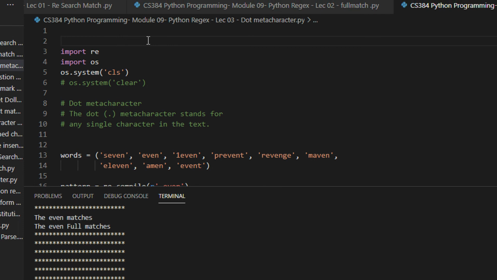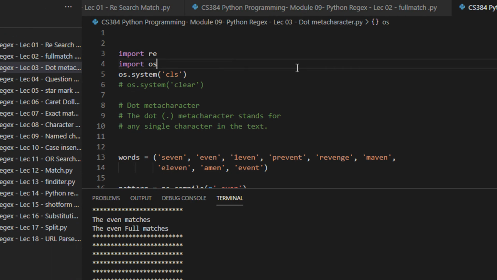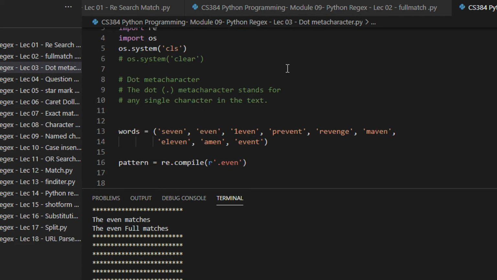This time we will be seeing what the dot meta character is. As I said, regular expressions are very advanced and we have special meta characters. Now what do I mean by meta character? Let us see an example, the same one. We have words here: 7, even, 1even, prevent, revenge.